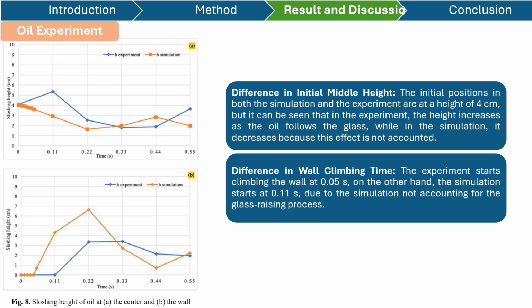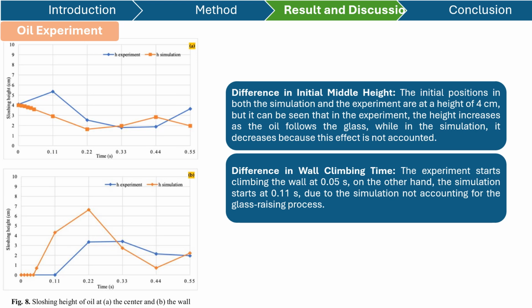After that, we have figure 8 here that shows us the comparing sloshing height of oil. A is for the center and B is for the wall. And same as before for the water experiment, we will discuss the first one, which is the initial middle height. The initial position in both the simulation and the experiment is at a height of 4 cm. But it can be seen that in the experiment, the height increases as the oil follows the glass, while in the simulation it decreases because this effect is not accounted for.